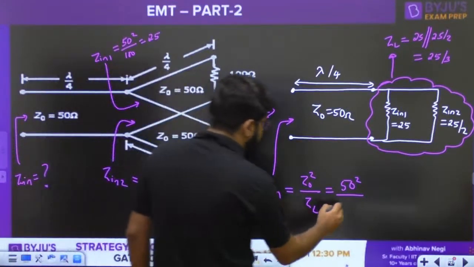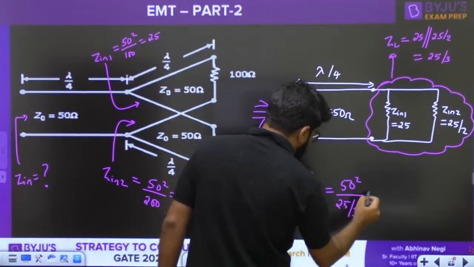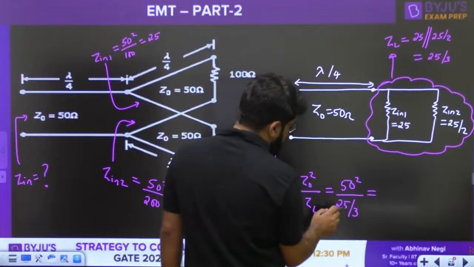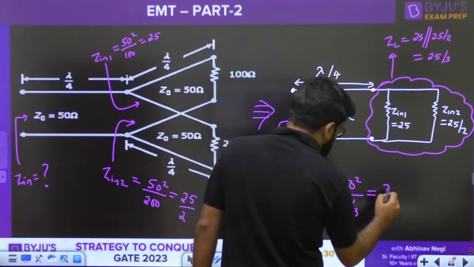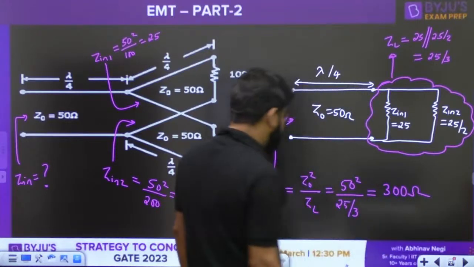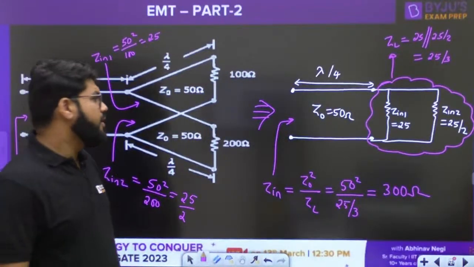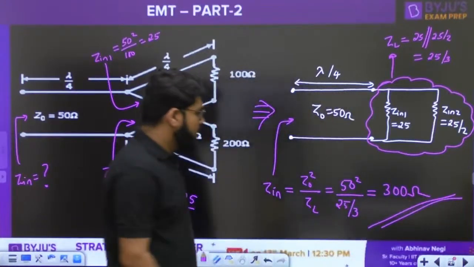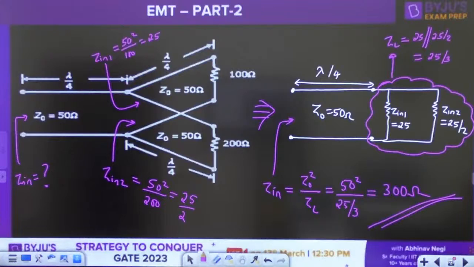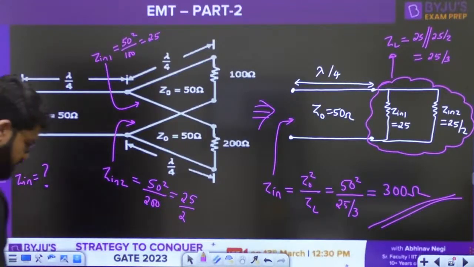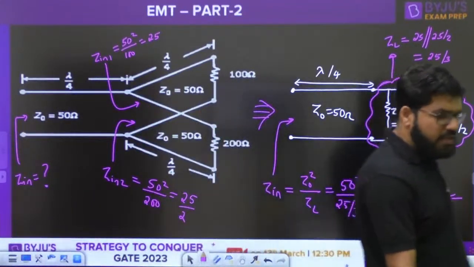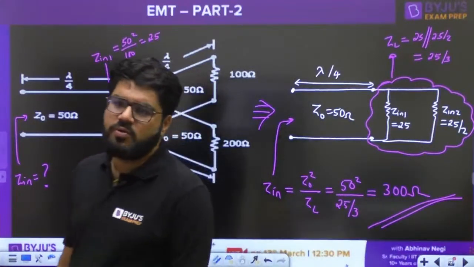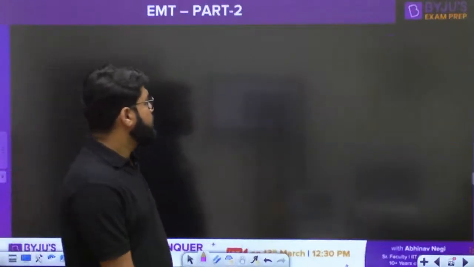So here it will come R by 3, that is 25 divided by 3. So how much is it? This is cancelled, so 50 into 50 divided by 25 by 3, that is 100 into 3. 300 ohm should be the final answer, guys. 300 ohms is the answer. The input impedance of the line is equal to 300 ohms. Okay, all cool. Moving ahead to the next question.